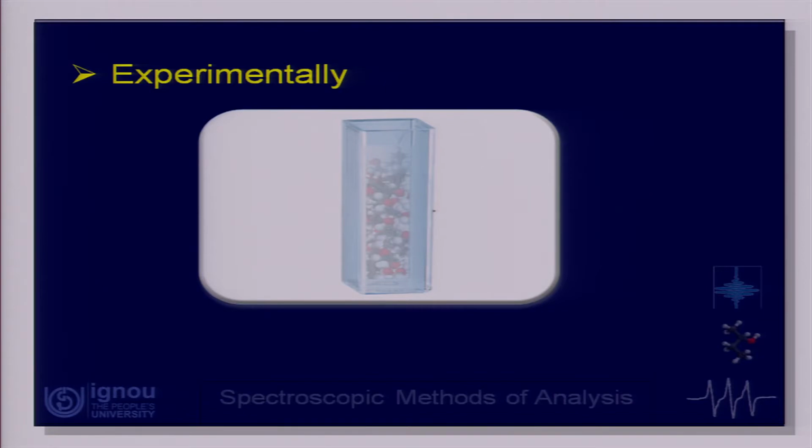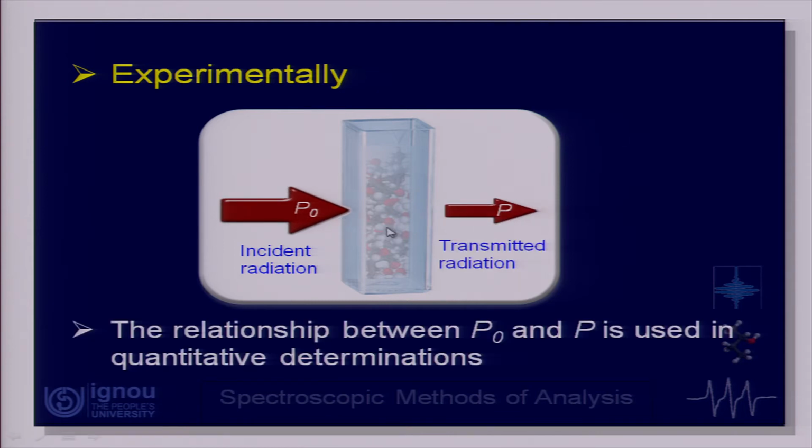Now, when radiation in the UV visible range interacts with molecules, it causes these transitions, and we can see this experimentally. You take a sample in a container and give radiation in the UV visible range; partly it gets absorbed, and what comes out as transmitted radiation is of lower intensity. So, P naught is the radiant power incident on the system, and what comes out is P; the two are different. The relationship between P naught and P is very important for the quantitative determination of the analyte. We will talk in a lot of detail about this in the next session.